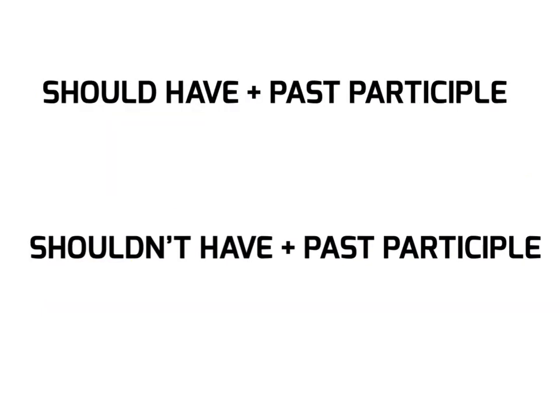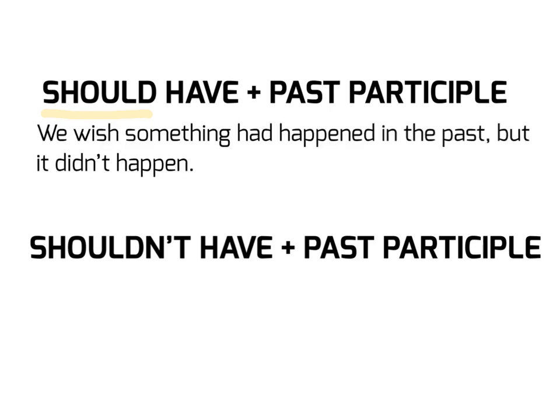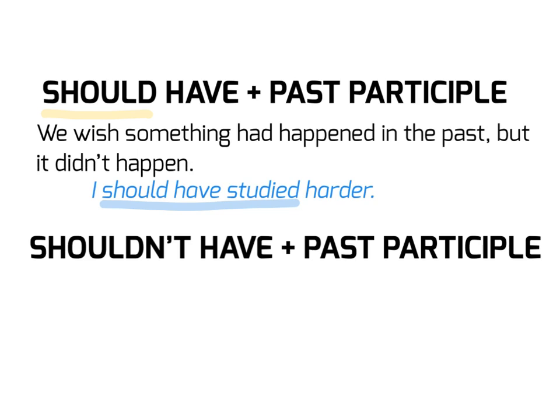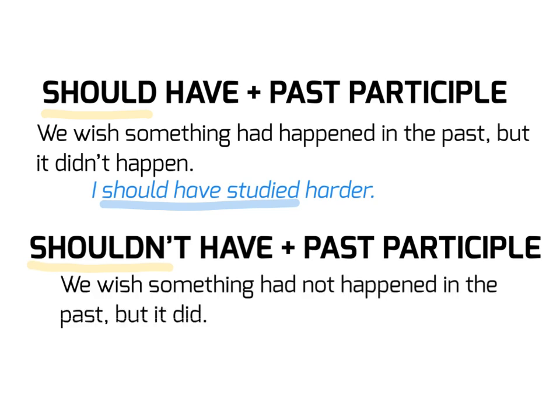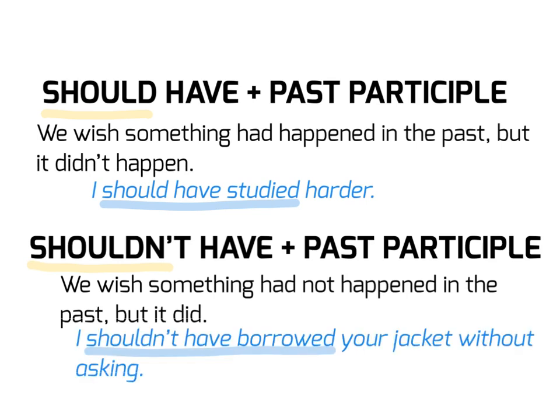Now it's time for should. We use should in affirmative sentences when we wish something had happened in the past but it didn't happen. For example, I should have studied harder for my exam. So, in this case, I regret not studying hard. We use shouldn't for negative sentences when we wish something had not happened in the past, but it did. For example, I shouldn't have borrowed your jacket without asking. That means that it was a bad idea to borrow your jacket.